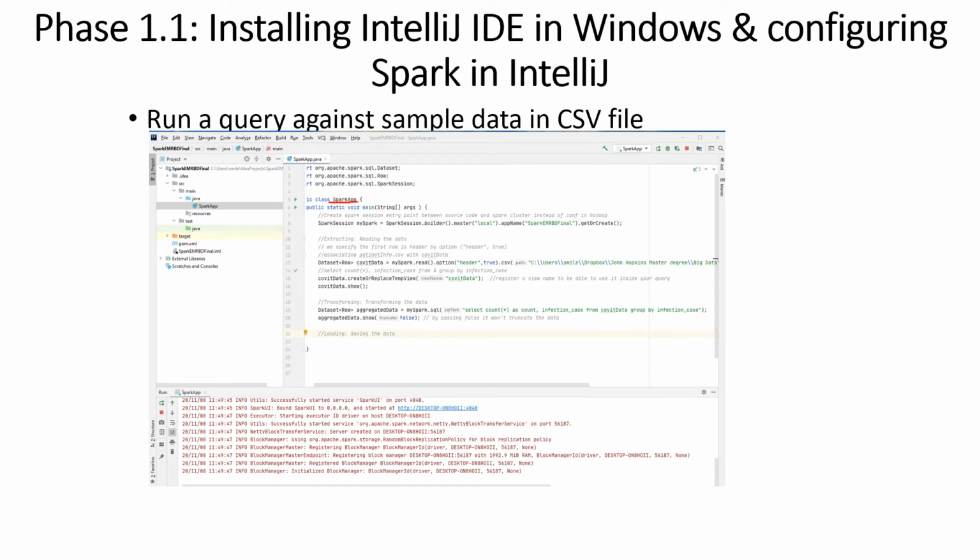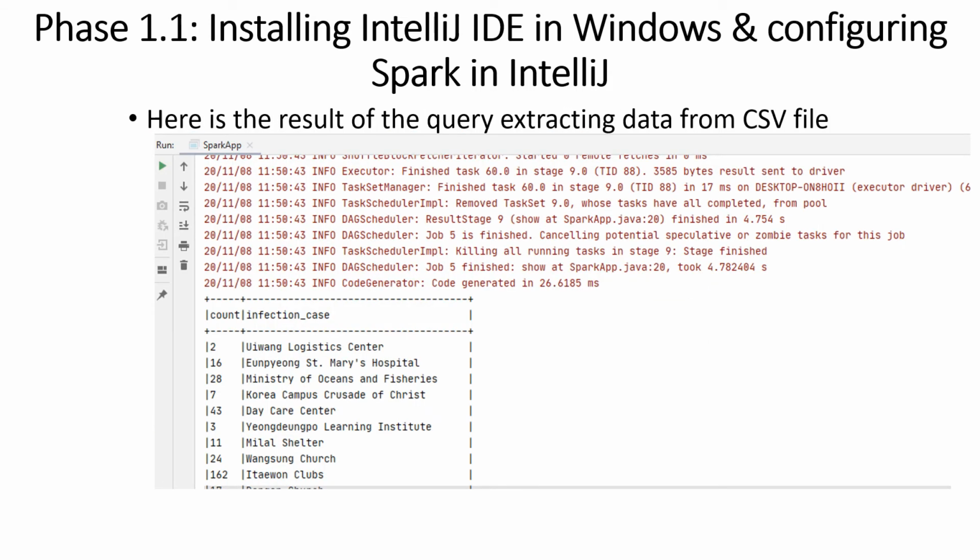In my Spark app class, I went one step further and added an actual SQL query, which says, give me the number of people for every infection case. Here is the result of running that query. For every infection case, it shows the count. This shows that my local environment in IntelliJ is working.